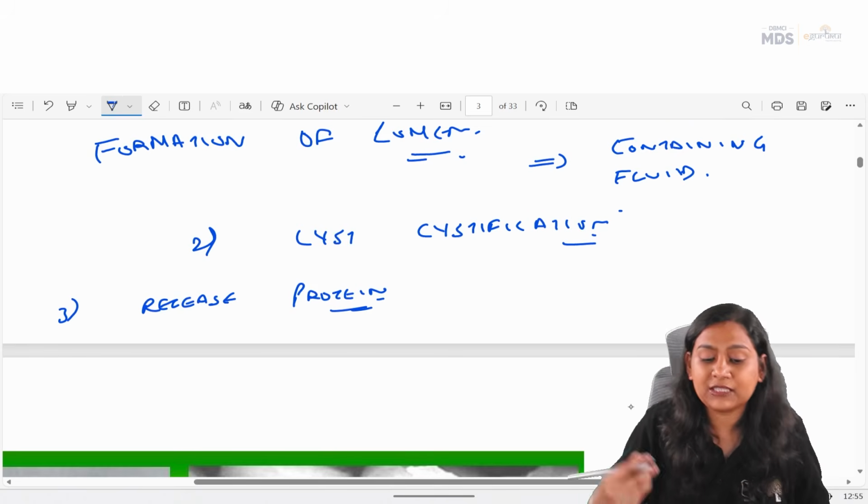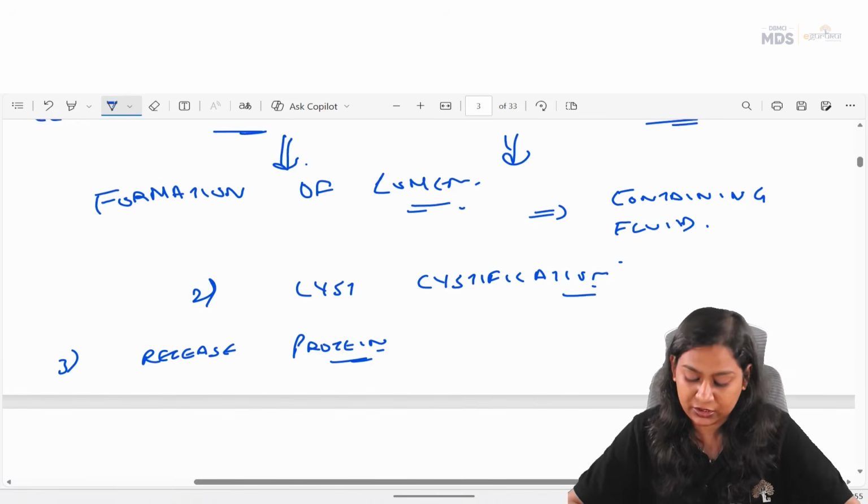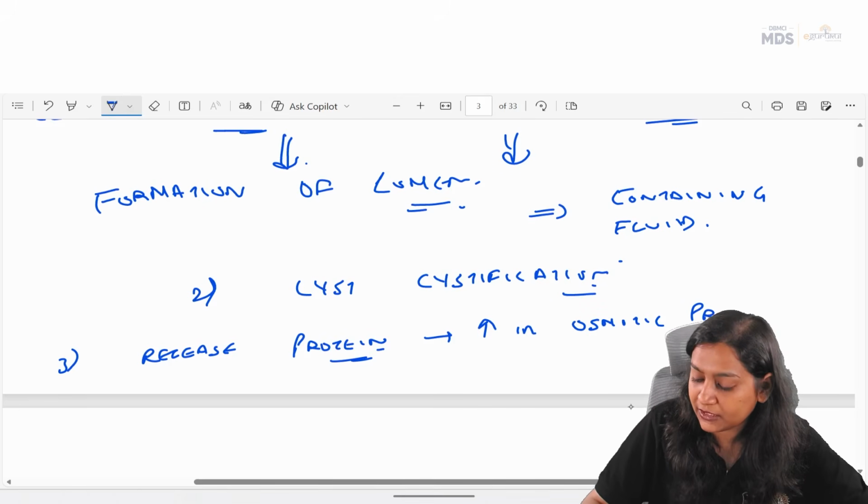Now, because they will release protein, what will happen? The released protein leads to an increase in osmotic pressure.